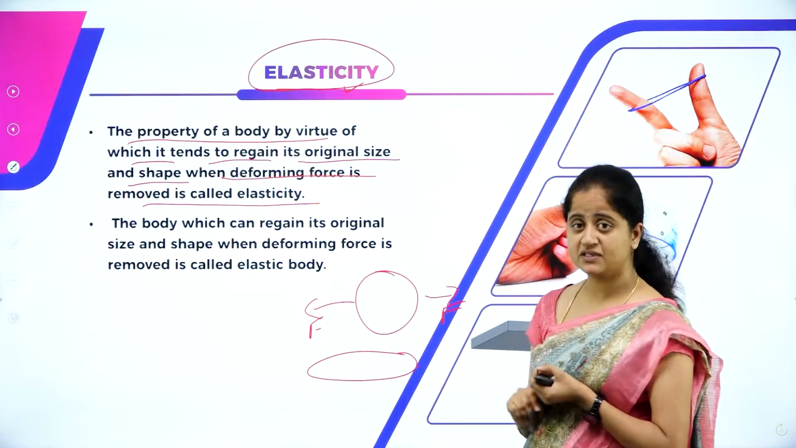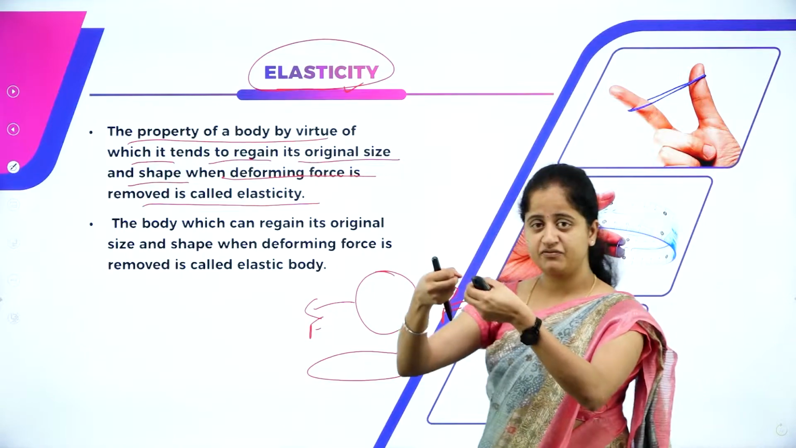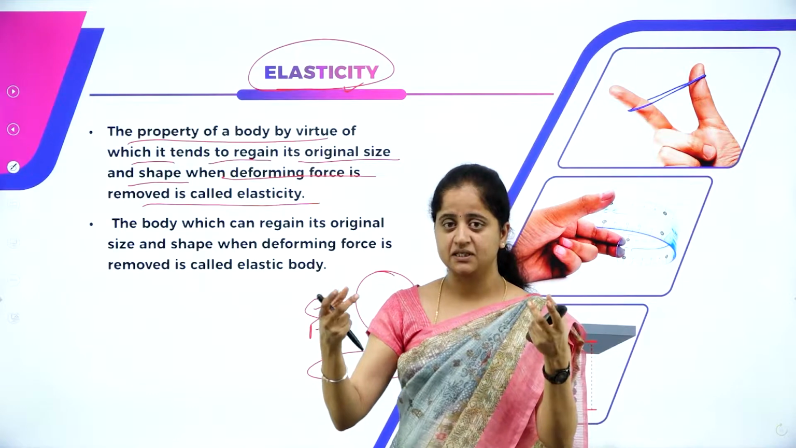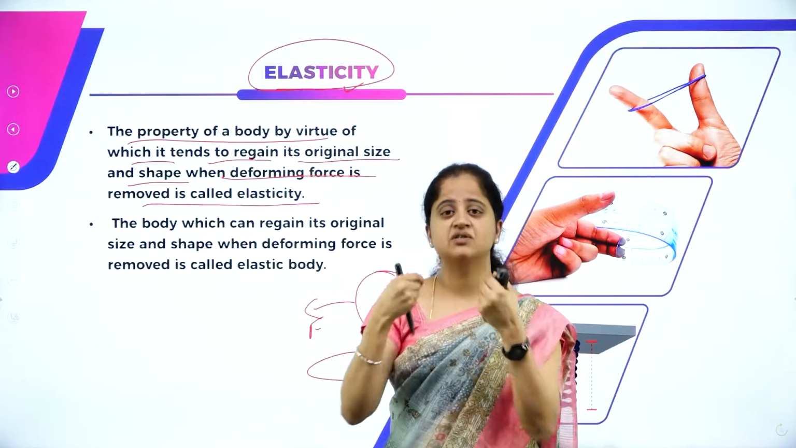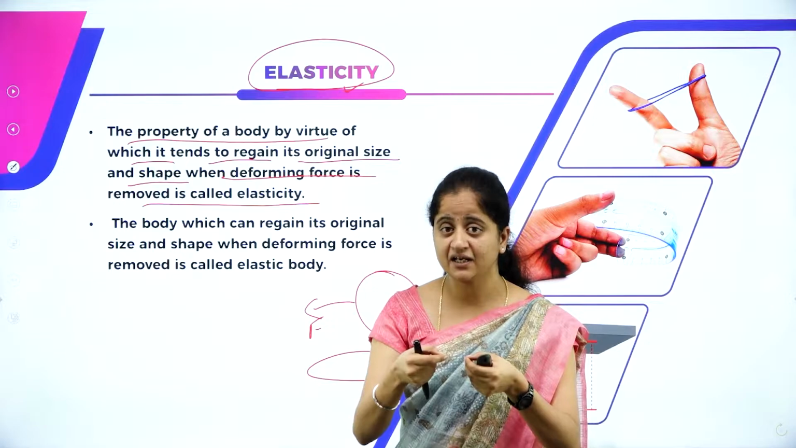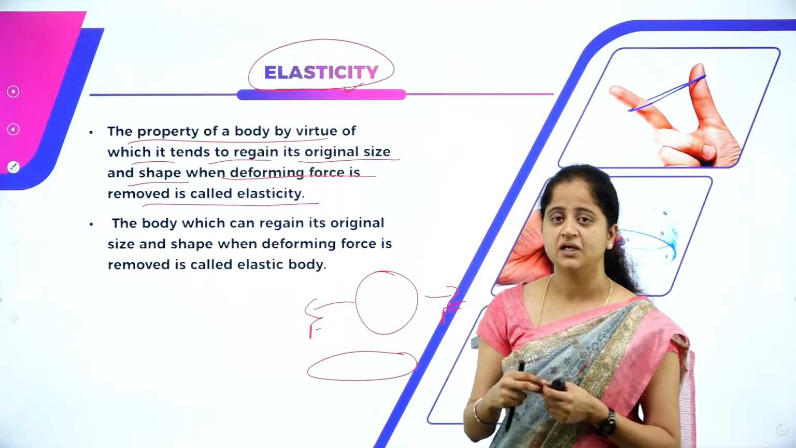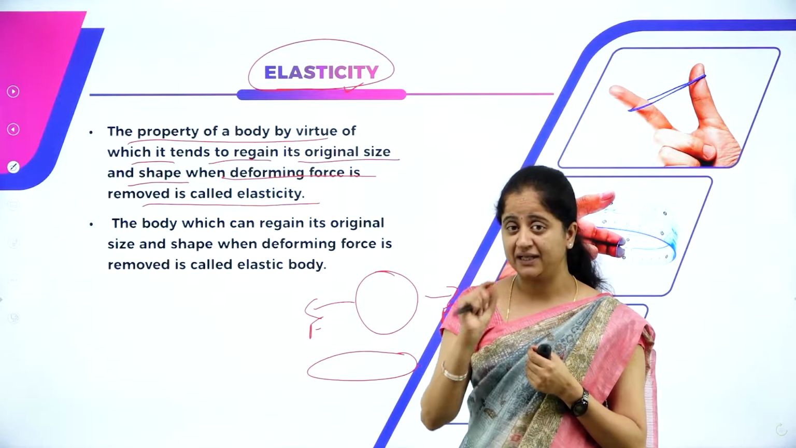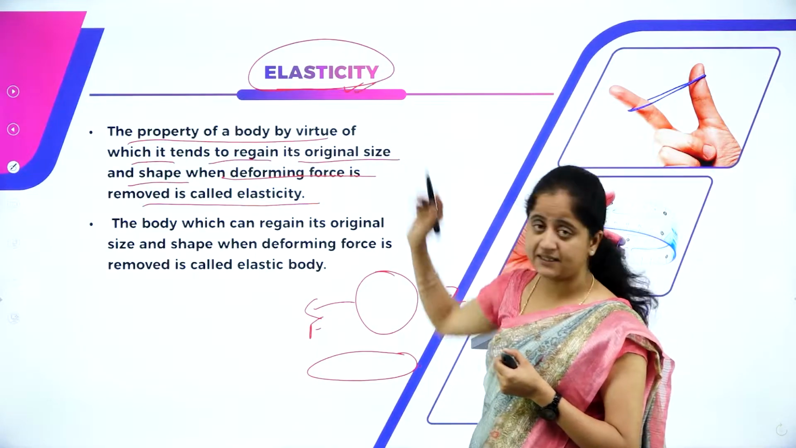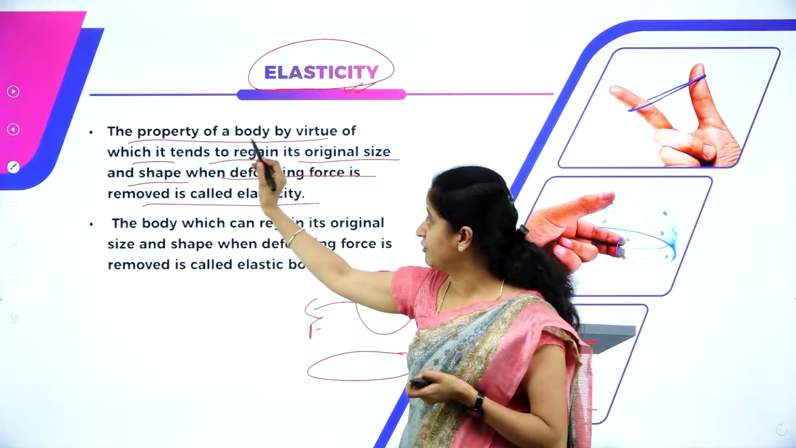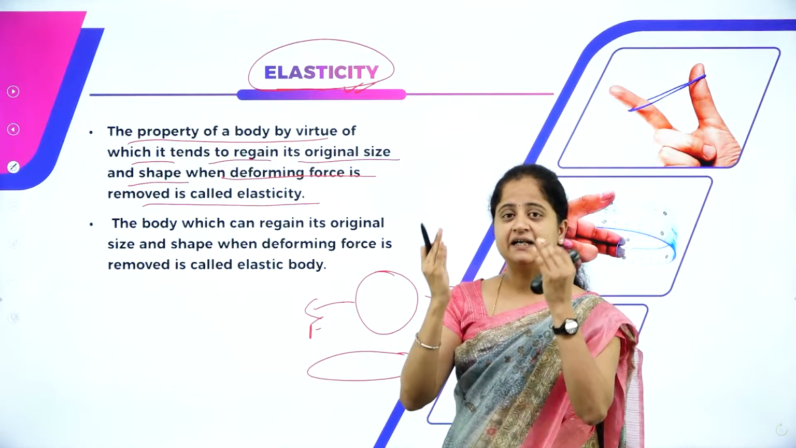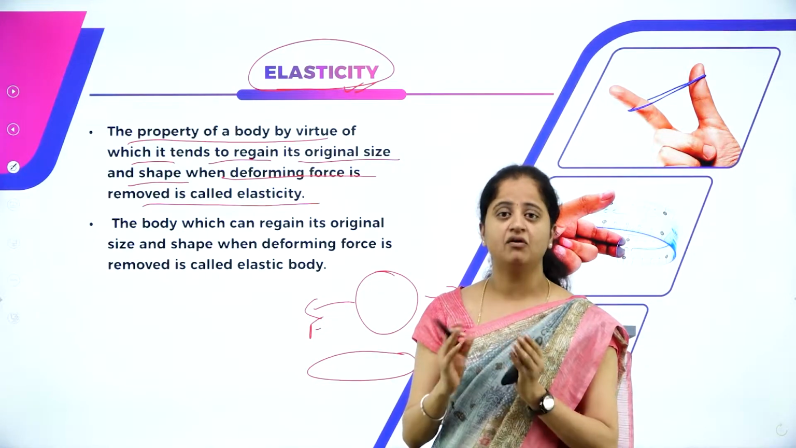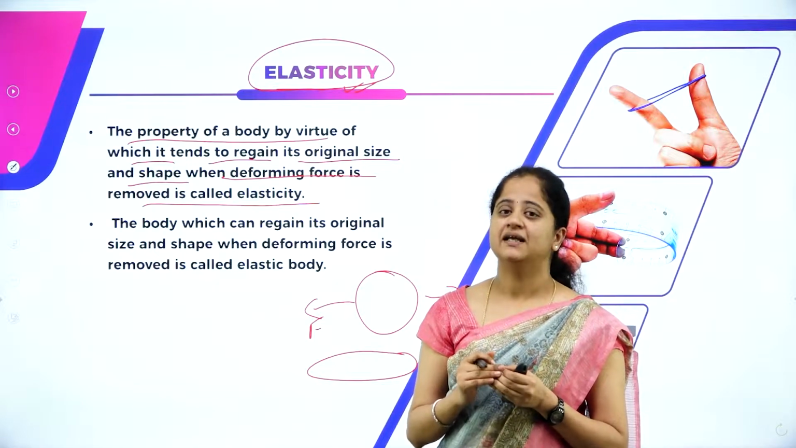So here the deforming forces are applied. What happens if you leave your hands, which means the deforming force is removed? The rubber band will come back to its original position. It will regain its original size or shape. That property of material is called elasticity. I repeat, the property of a body by virtue of which it regains its original size and shape after the removal of deforming force is called elasticity.